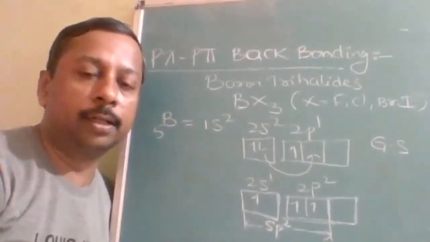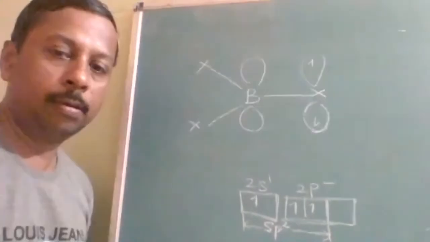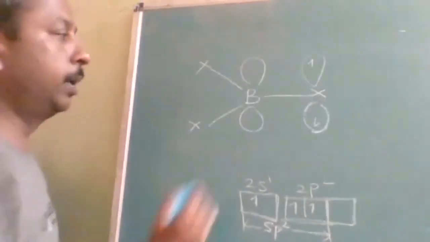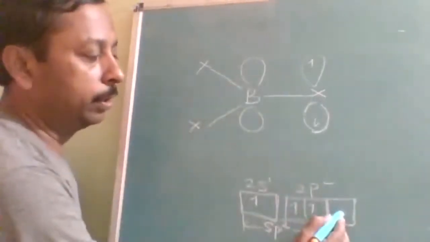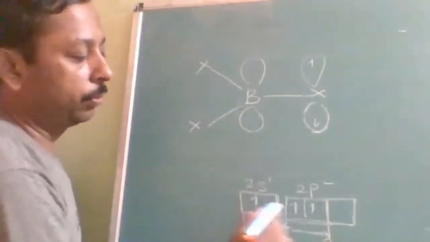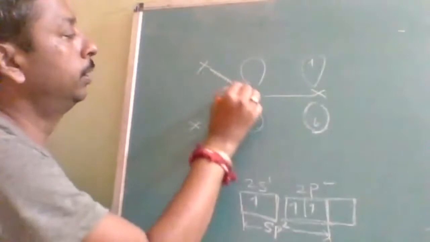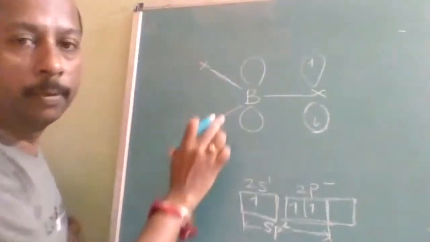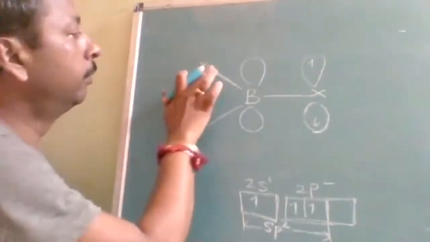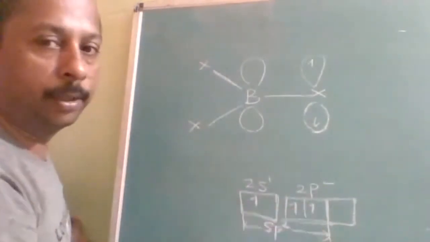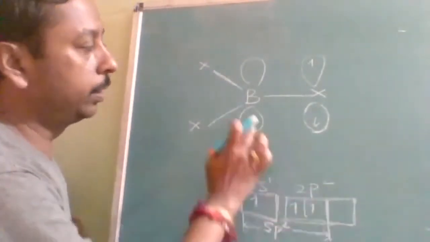Then we will discuss with the diagram. See, for example, I am drawing the diagram. This orbital is sp2. This is sp2. This is sp2. This is the covalent bond formed by normal covalent bond formation using these three sp2 orbitals, and this orbital is this one.